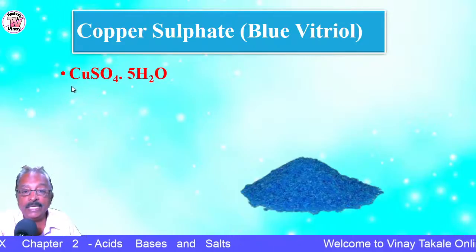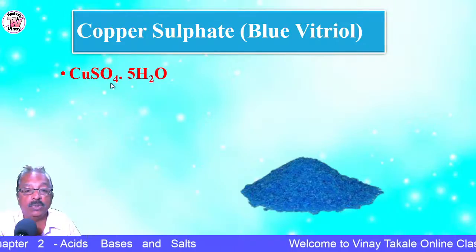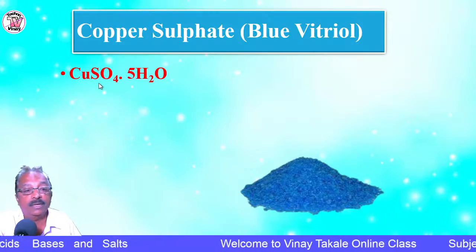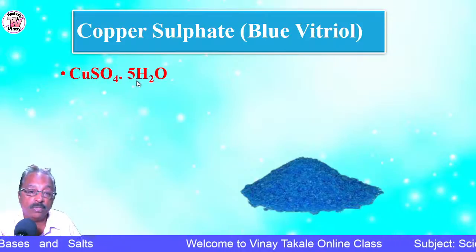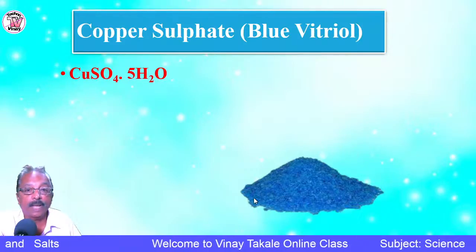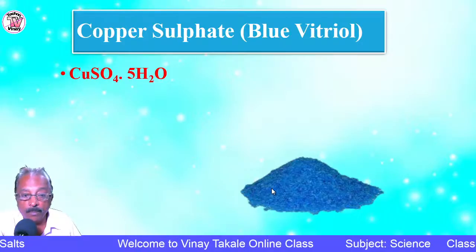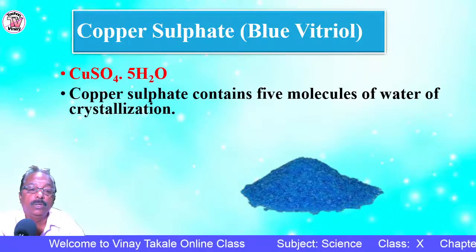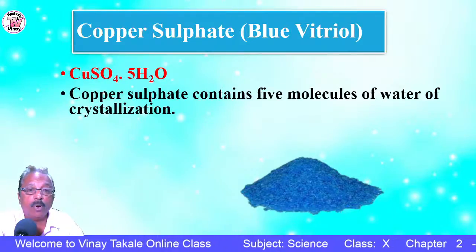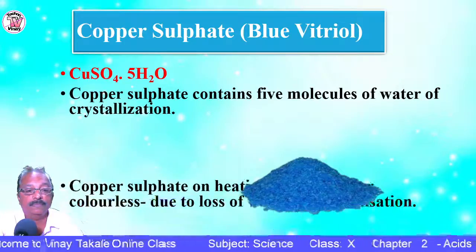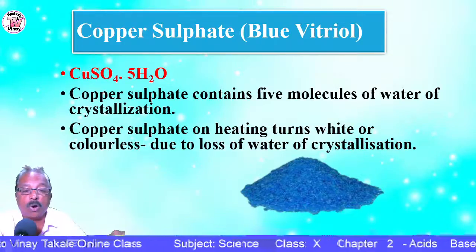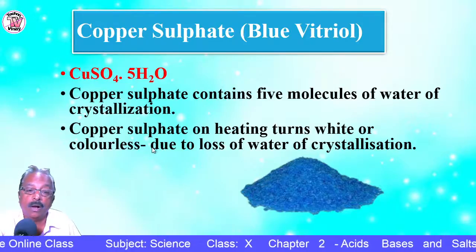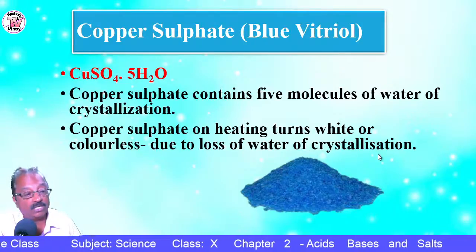So the formula is CuSO4.5H2O. Cu stands for copper, SO4 is a sulfate. So it contains 5 molecules of water of crystallization. Here this is the copper sulfate, peacock blue color. So this copper sulfate on heating turns white or colorless. How? Due to the loss of water of crystallization.